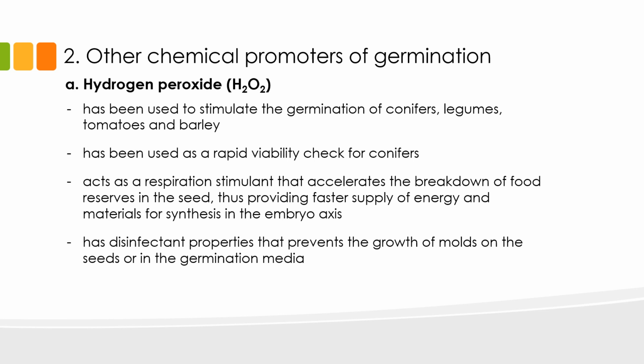Hydrogen peroxide has been used to stimulate the germination of conifers, legumes, tomatoes, and barley. Specifically for conifers, hydrogen peroxide has been used as a rapid viability check. Hydrogen peroxide can induce germination as it acts as a respiration stimulant that accelerates the breakdown of food reserves in the seed. The faster breakdown of stored reserves provides a faster supply of energy and materials needed by the embryo axis to develop. Additionally, hydrogen peroxide has disinfectant properties that prevent the growth of molds on the seeds or in the germination media.